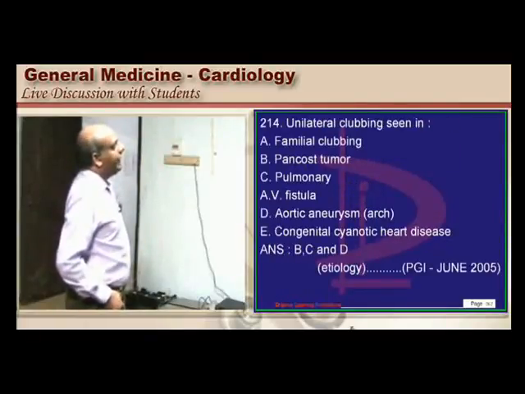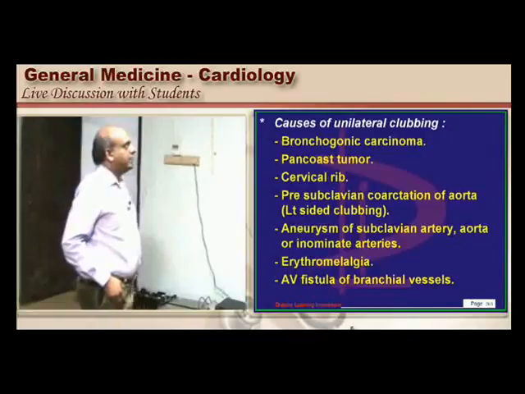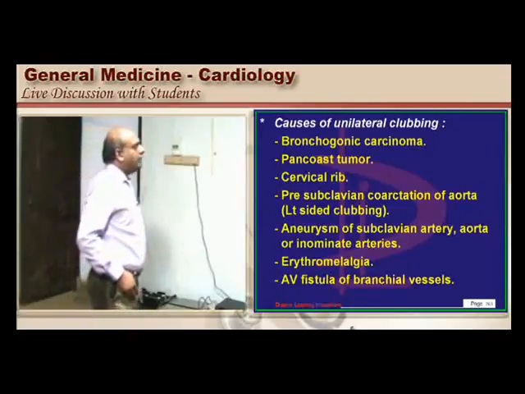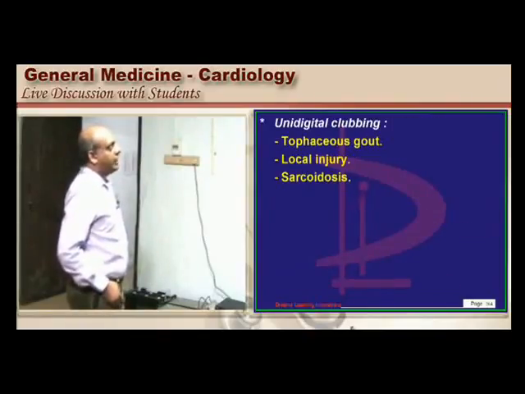Now where do you have unilateral clubbing? Pancoast tumor and pulmonary AV fistulas and aortic aneurysm of the arch of aorta, they all lead to a unilateral clubbing is what need to be basically remembered. Similarly, any erythromelalgia, cervical rib, Pancoast tumor, bronchogenic carcinoma, unilateral clubbing. Sarcoidosis, tophaceous gout is unidigital.